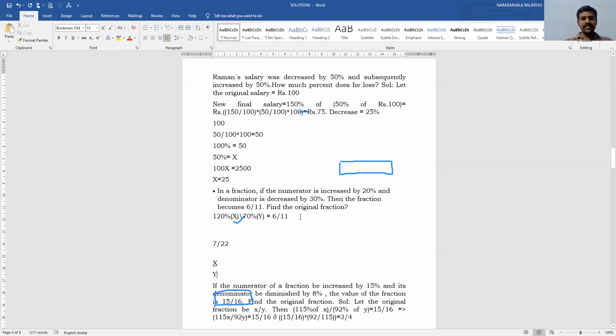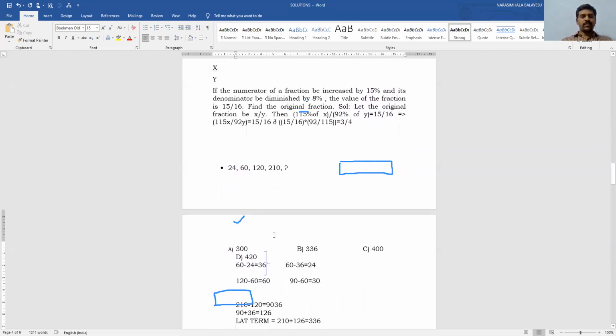So if I solve this, what is the value I got? I got the value is 7 by 22. This is the original fraction. So if you perform the same in reverse, 120 percentage of 7 will become so and so, and 70 percentage of 22 will become so and so. So therefore the answer is 7 by 22.